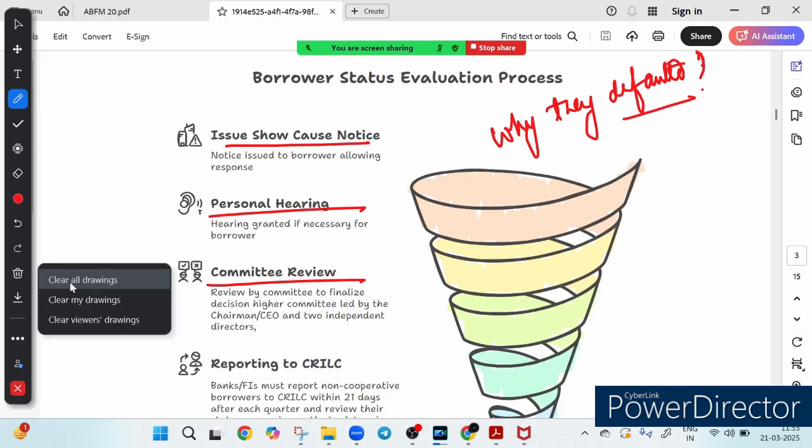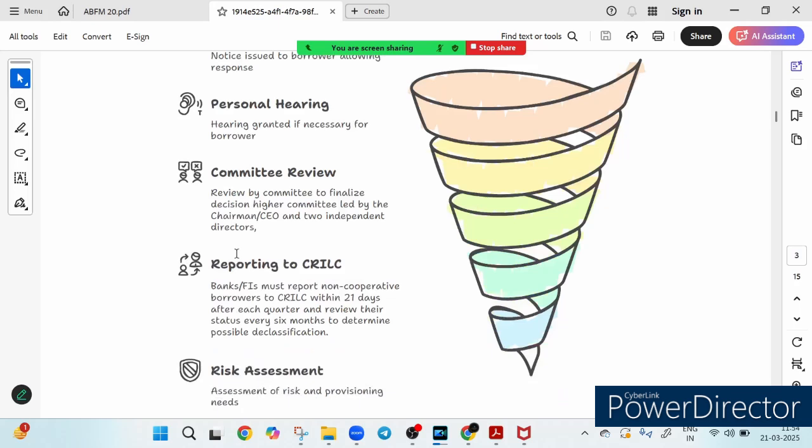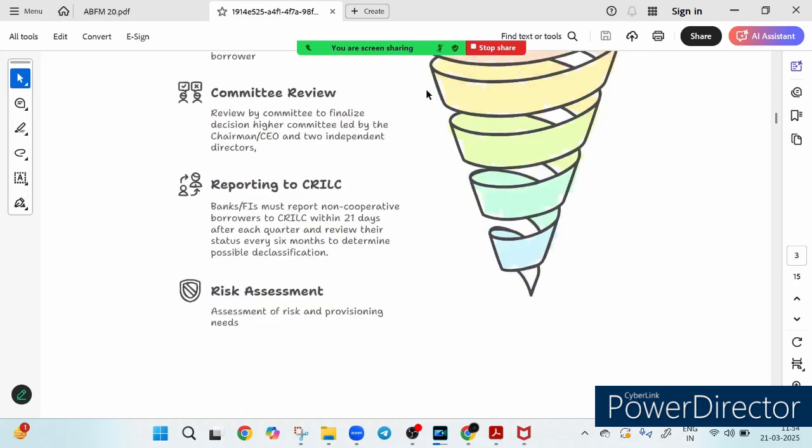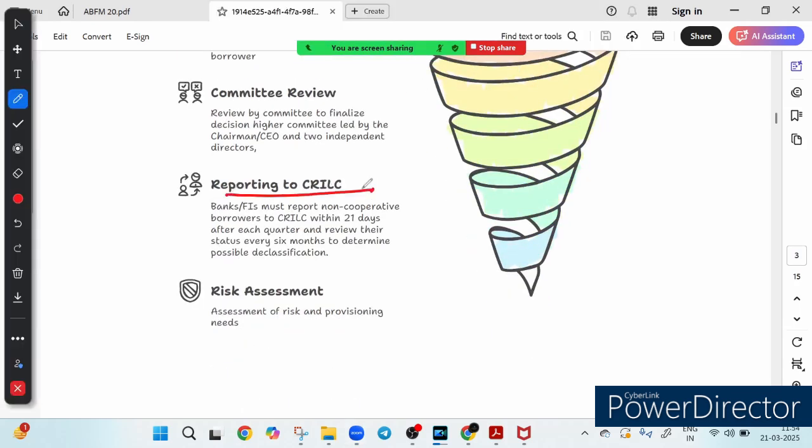And then reporting to CRILC. I think you are familiar with this CRILC. We have talked about it in the previous lecture. So what does reporting to CRILC mean? Once a borrower is declared non-cooperative, the bank must report them to CRILC.